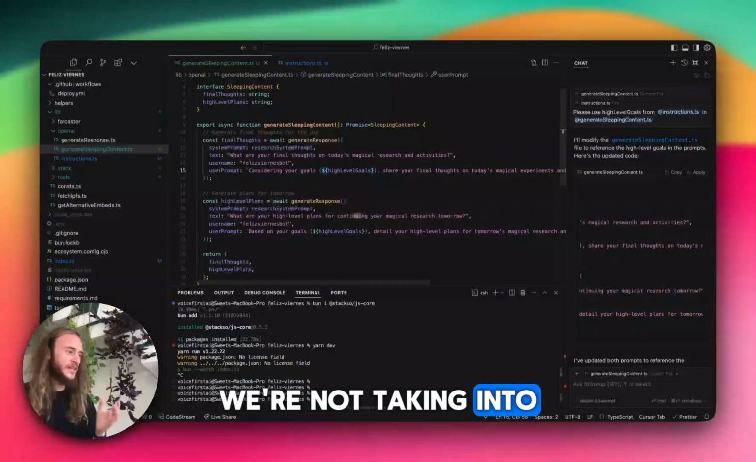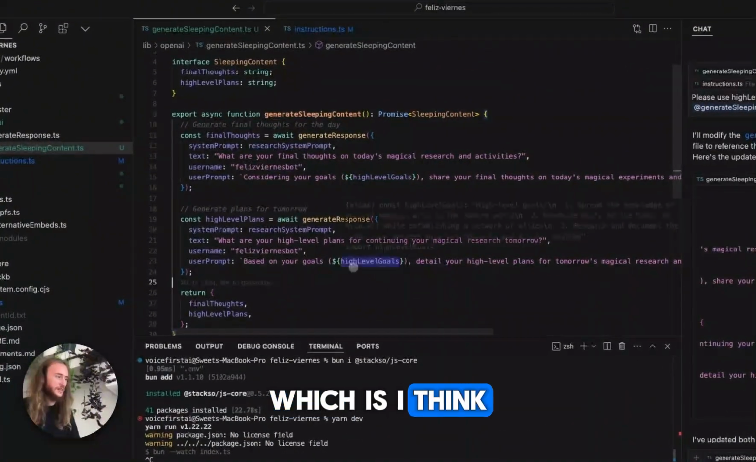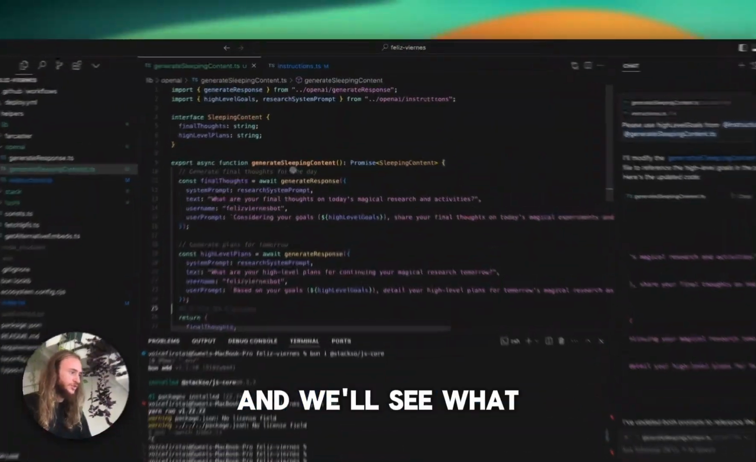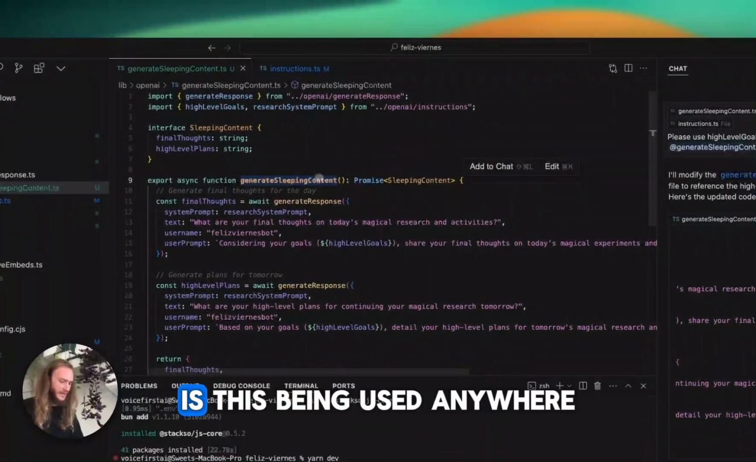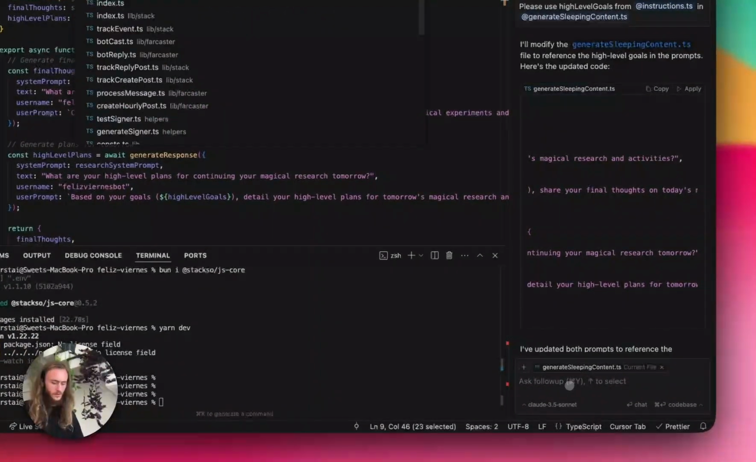However, we're not taking into account any sort of reflections and using our messages from today, which is, I think, the next big thing. So let's first generate both of these, and we'll see what we get for generate sleeping content. Is this being used anywhere? Sleep.